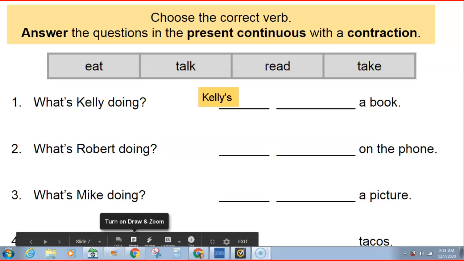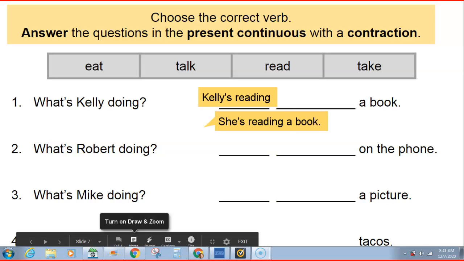Kelly's reading a book, that's the contraction. What else could I say instead of Kelly? I could use a pronoun. She or he. Good. It could be a boy or a girl. Let's say it's a girl. She's reading a book. Good.